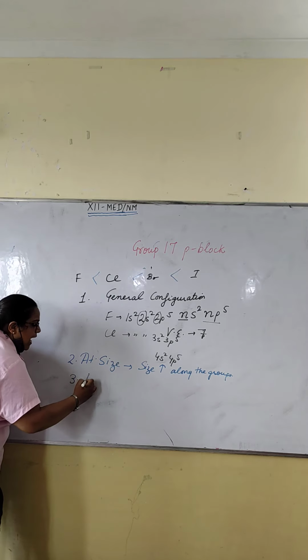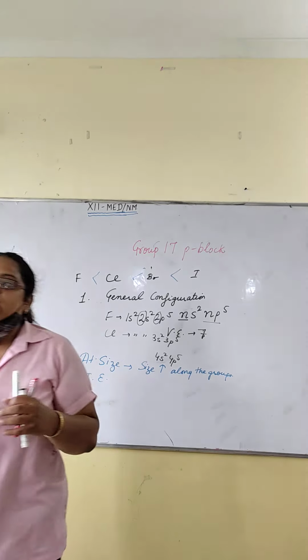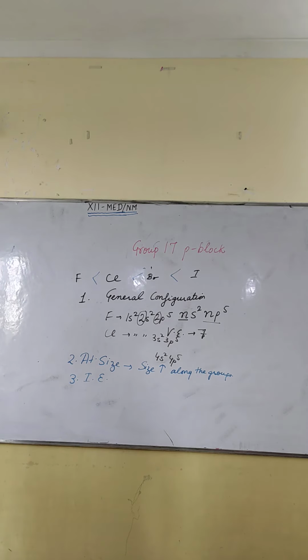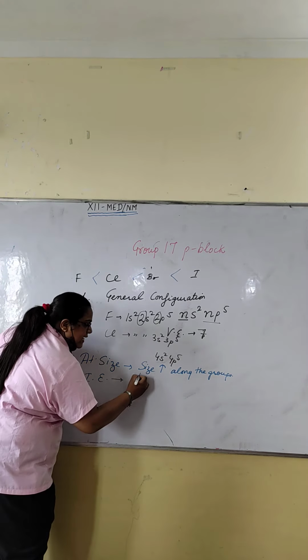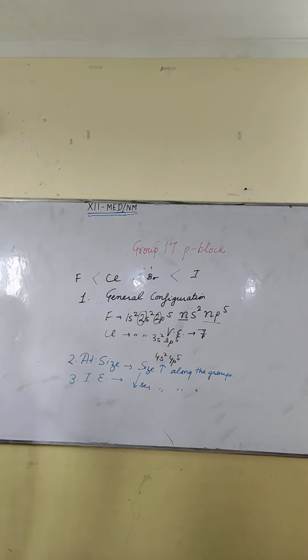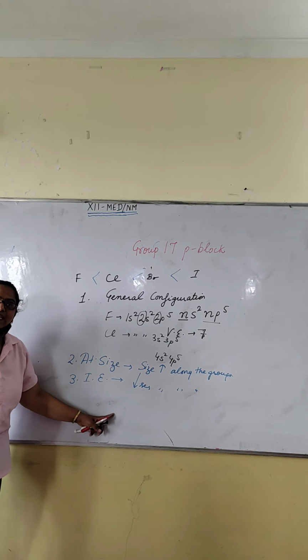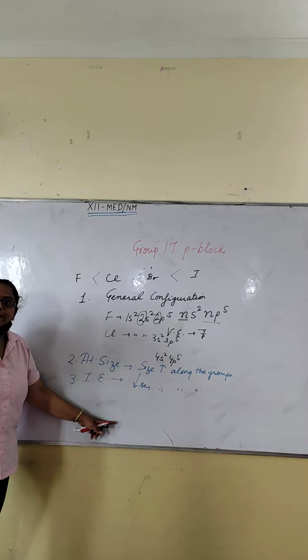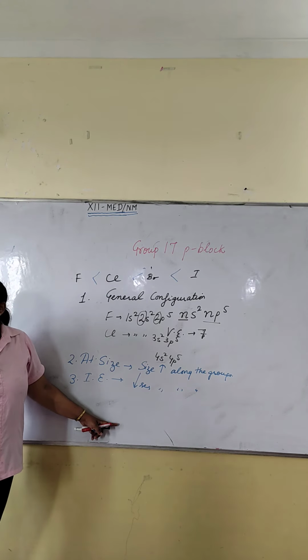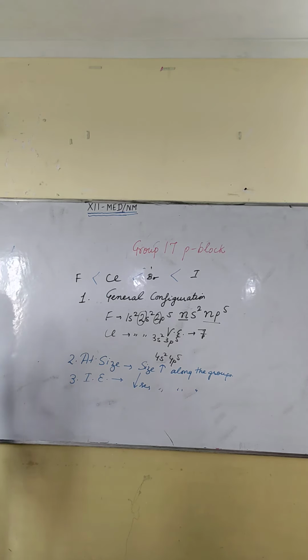Next is ionization energy, which means the energy required to remove the most loosely bound electron to form the gaseous cation. So it decreases down the group because generally atomic size is inversely proportional to ionization energy, except in exceptional cases like half-filled and fully filled configurations.